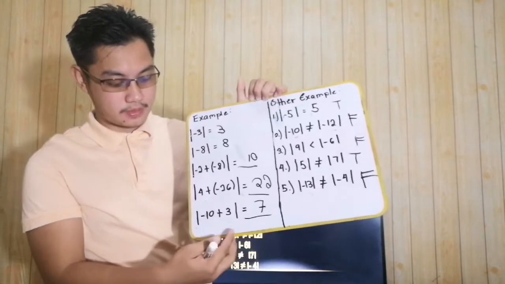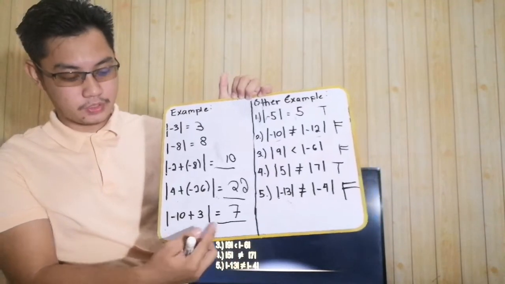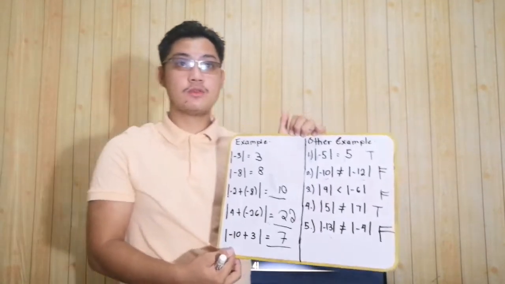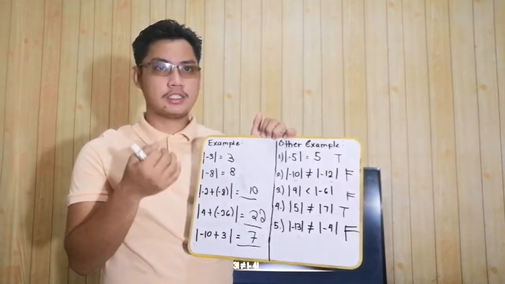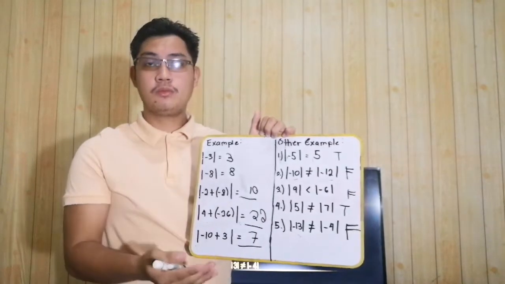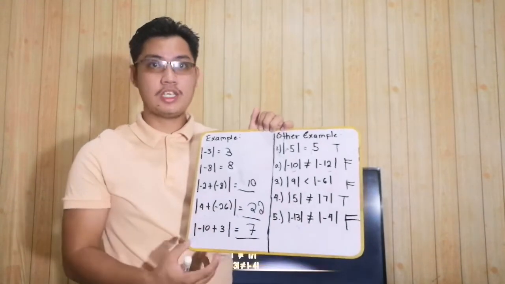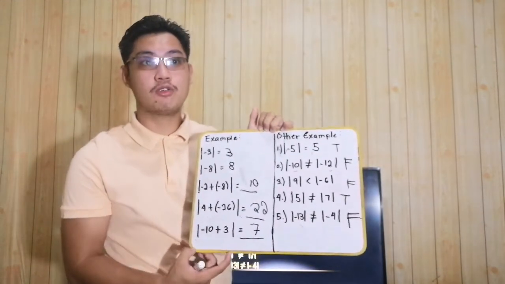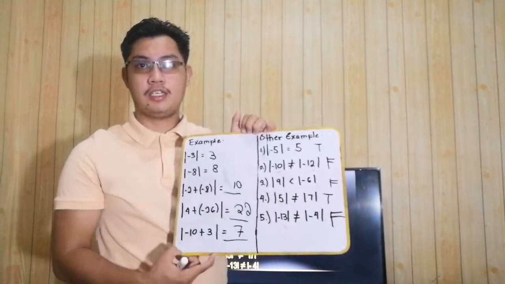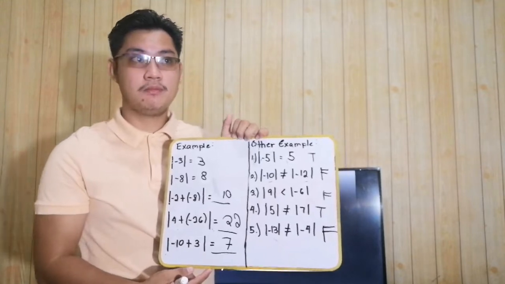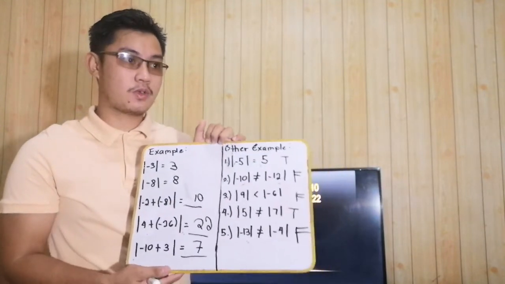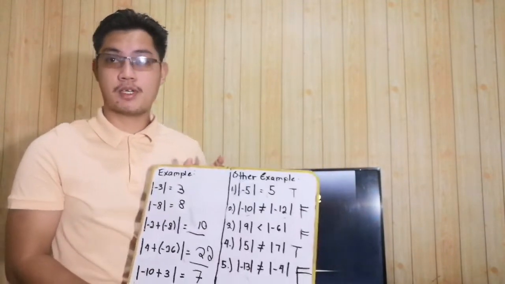If I am referring to two digits, you must solve first. You must do the addition, subtraction, multiplication, and division first, and solve it before you give the absolute number. Okay, is it clear? Again, the answer is always a positive answer because we are referring to the distance from the origin.